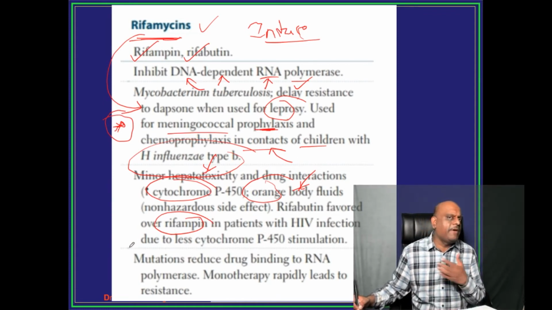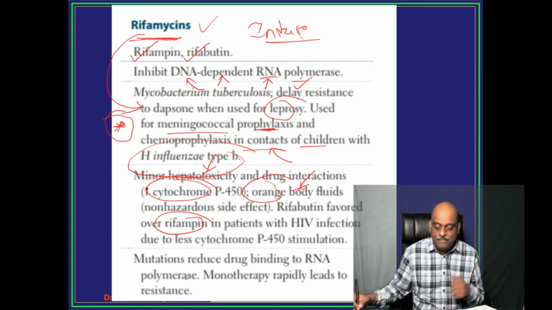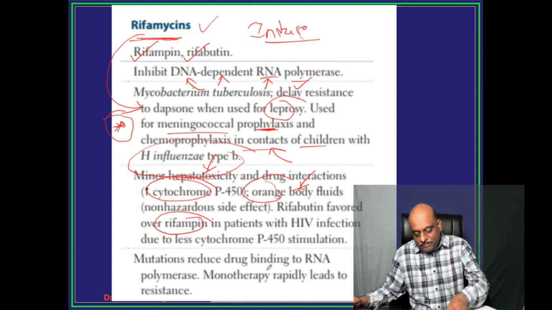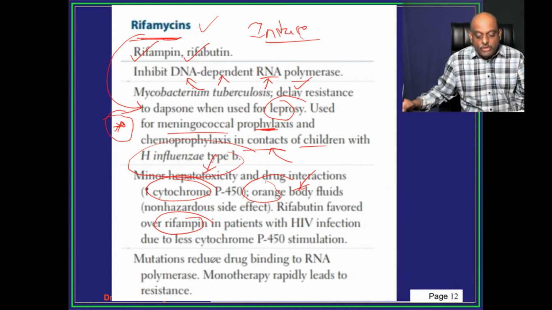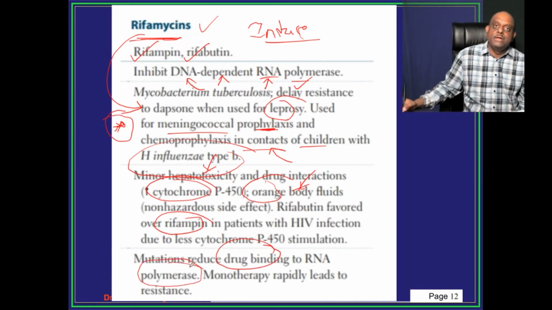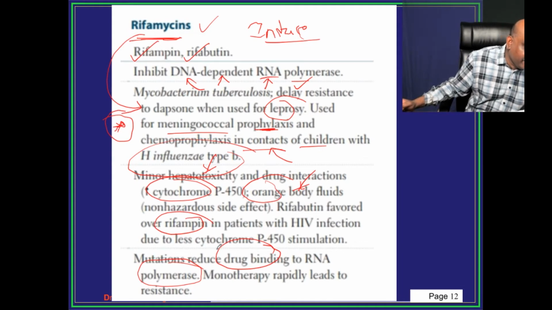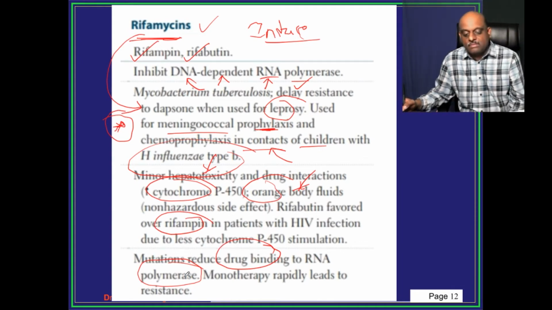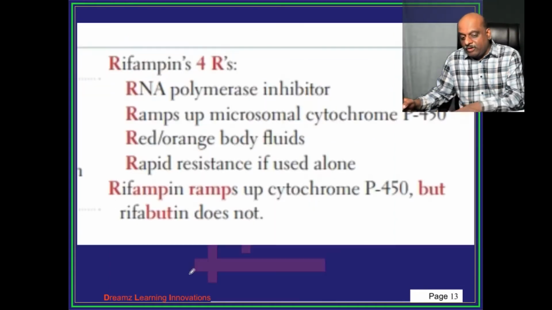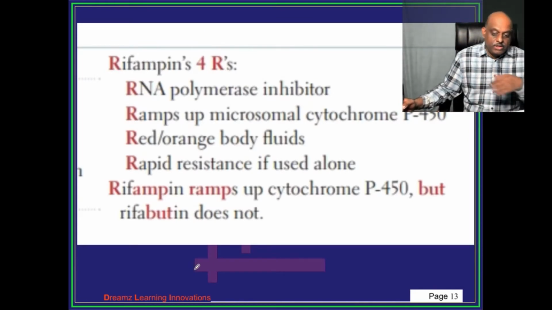Now, how does rifampicin resistance happen? Basically, the mutations that reduce the drug binding to the RNA polymerase. That is the reason don't use rifampicin alone, because it rapidly leads to the development of resistance.